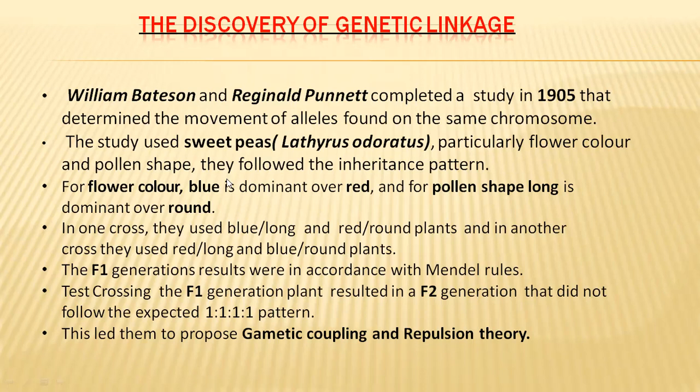Flower color has two types, blue and red. Blue color is dominant over red color. Two types of pollen shapes are possible in sweet peas: long pollen and round pollen. Long pollen is dominant over round pollen. So they conducted dihybrid experiments taking flower color and pollen shape.